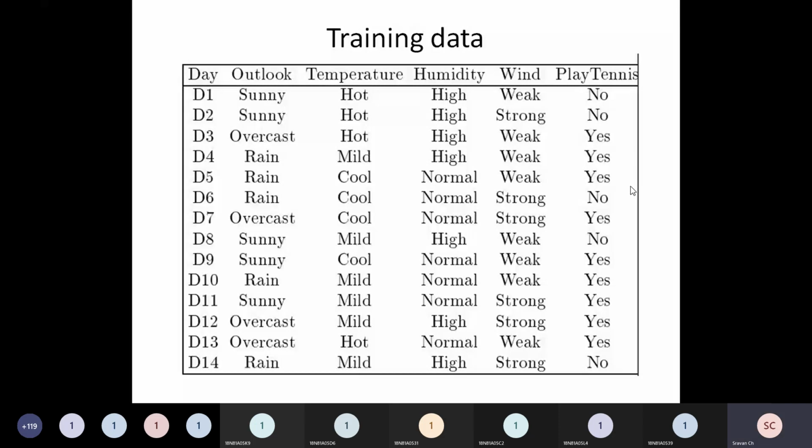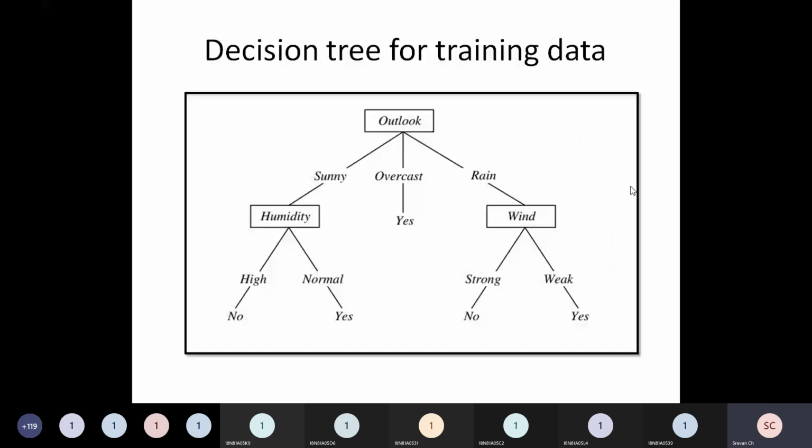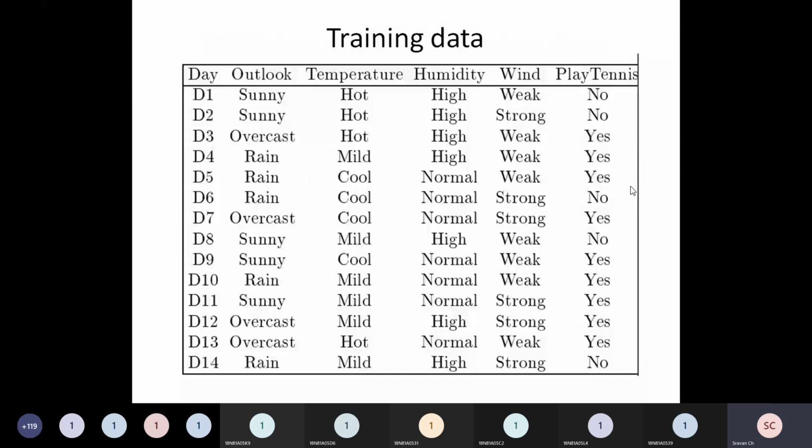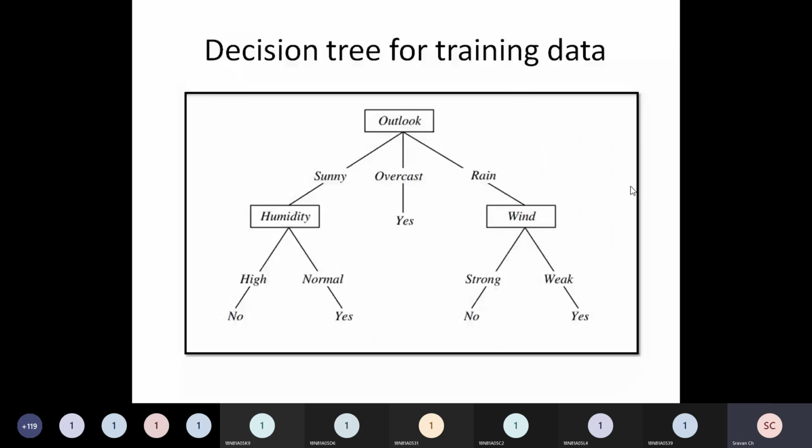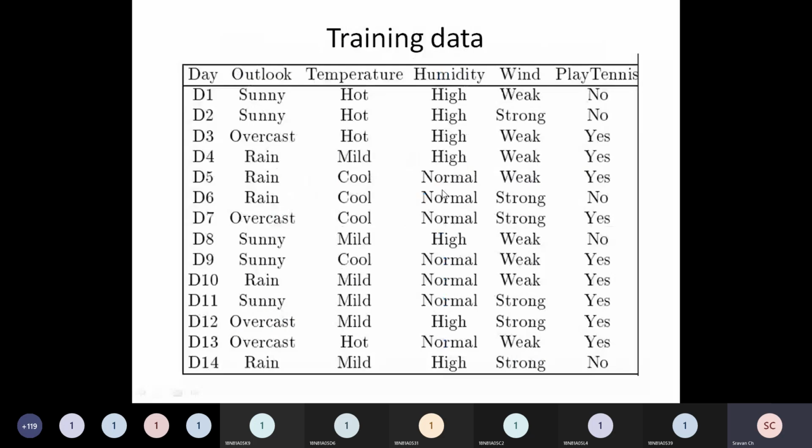This is the output actually. Directly I am showing you the output. Then we will see the ID3 algorithm, and we'll see how we will reach this output. So this is my training data. This is my decision tree. If you look at the decision tree, the root node is outlook. Sunny, overcast, rainy, these are the values of outlook.